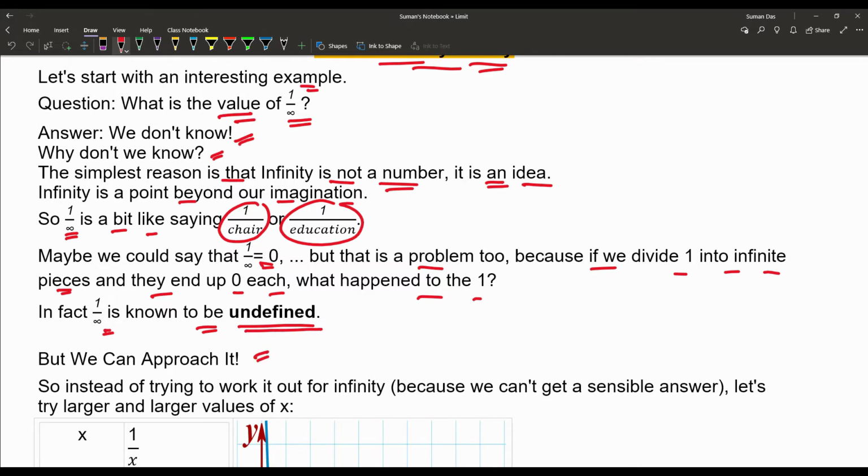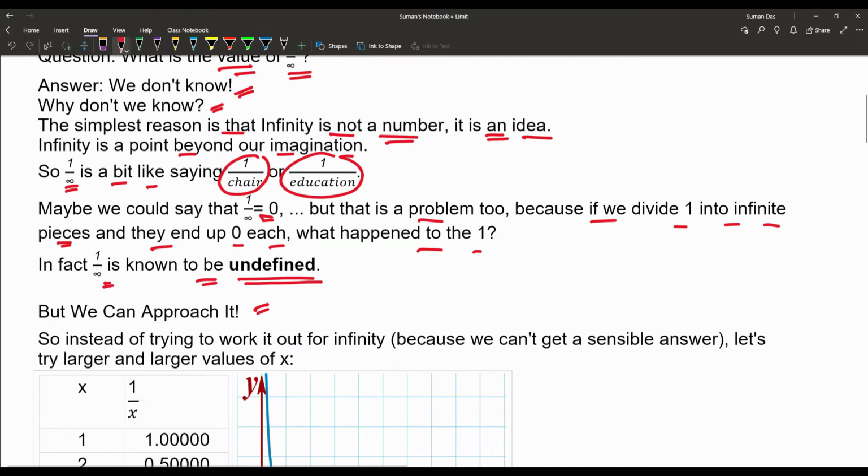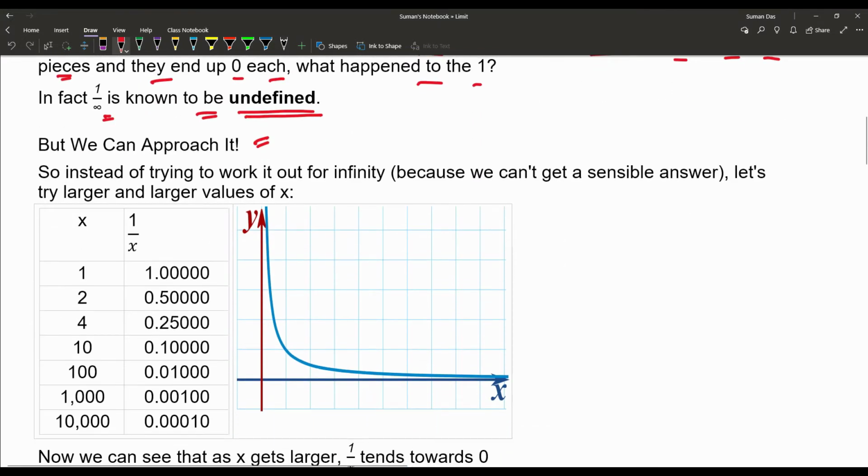And how can we approach it? With the concept of limit. Instead of trying to work it out for infinity, we use a graphical method. Let the function be 1 by x.